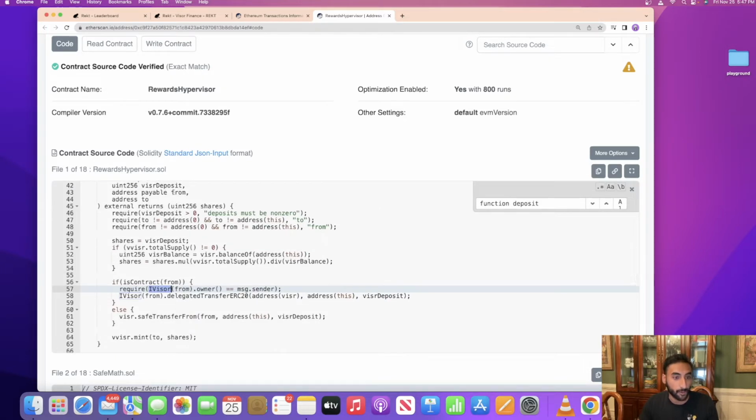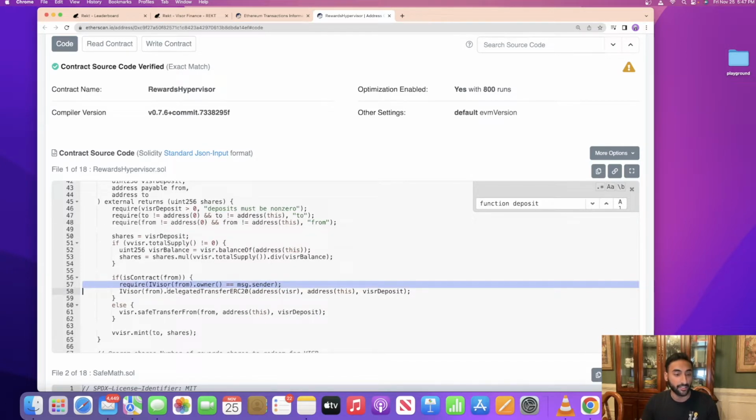As we see, the from parameter is controllable, so we can pass in our own from parameter, and then the owner check could be on a contract we deployed. So as long as we deploy a contract with the owner method that returns the message.sender, this require check is going to be passed. Therefore, this is not sufficient as a form of access control, and ordinary users can get into this if clause, which ideally should only be protected by an admin.